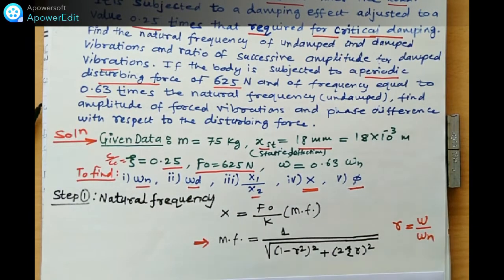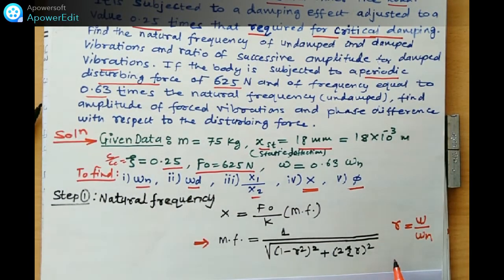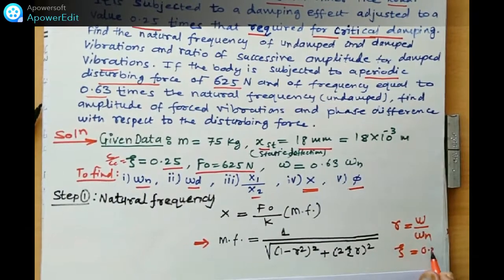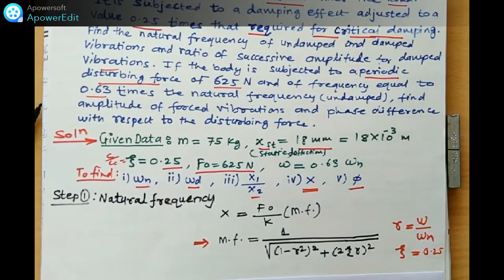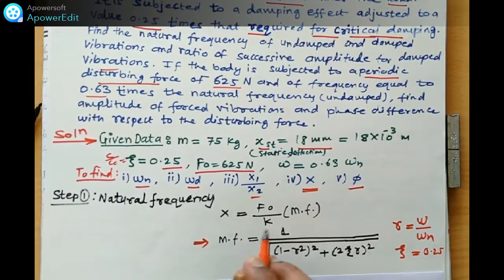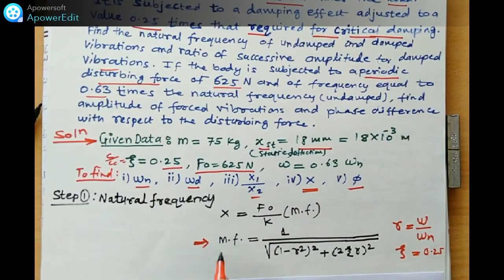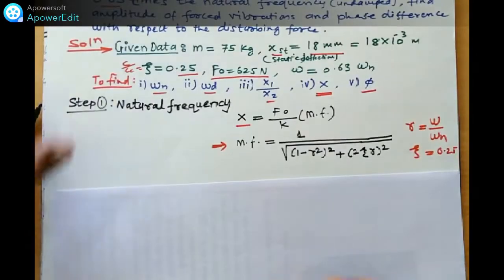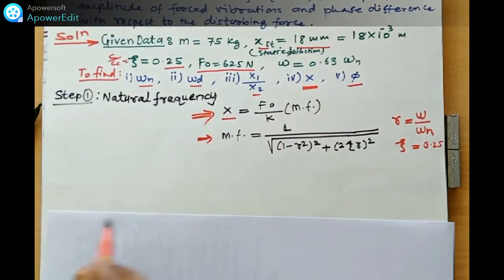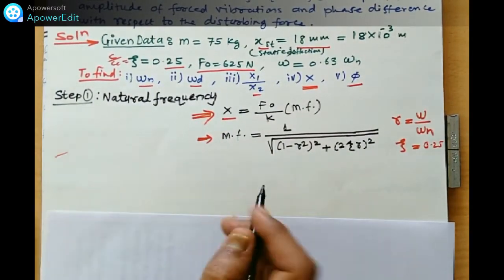Zeta we already know, zeta is 0.25. Putting the value of MF and this K, we get the value of X. First thing is X we have to find out. After that we have to find out phi.